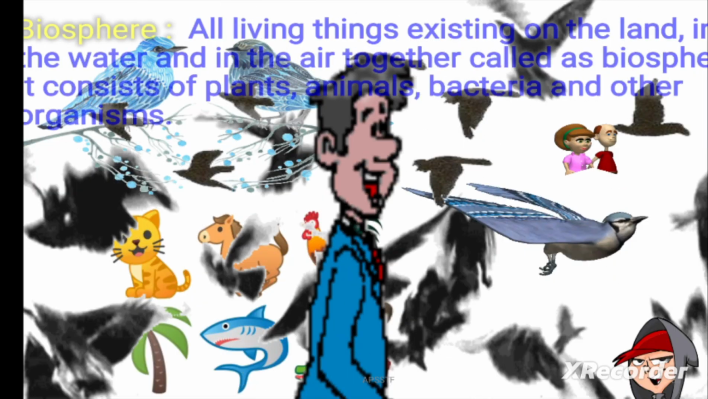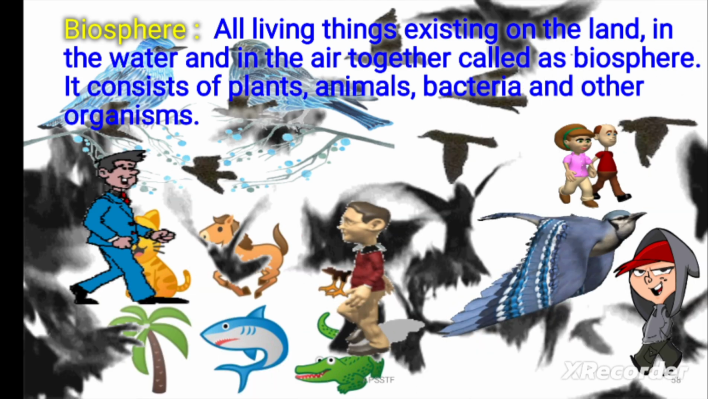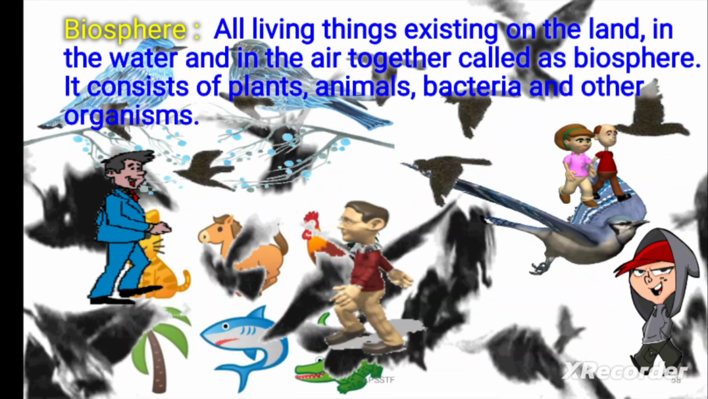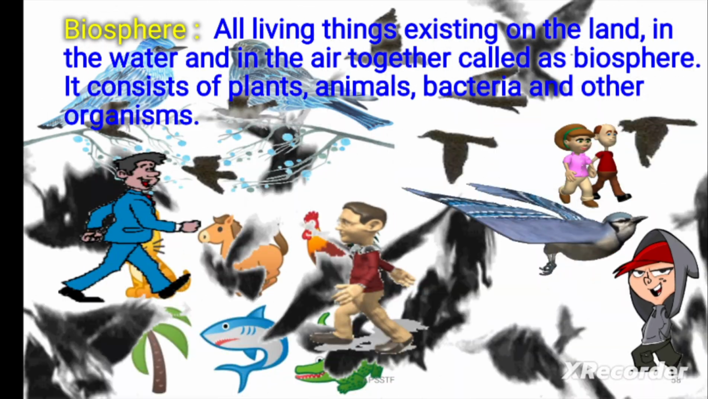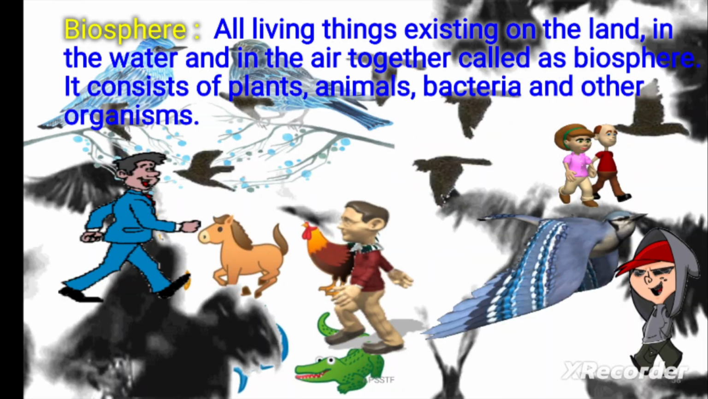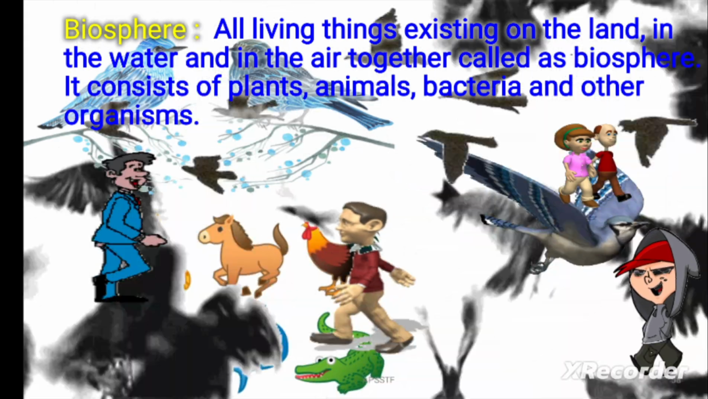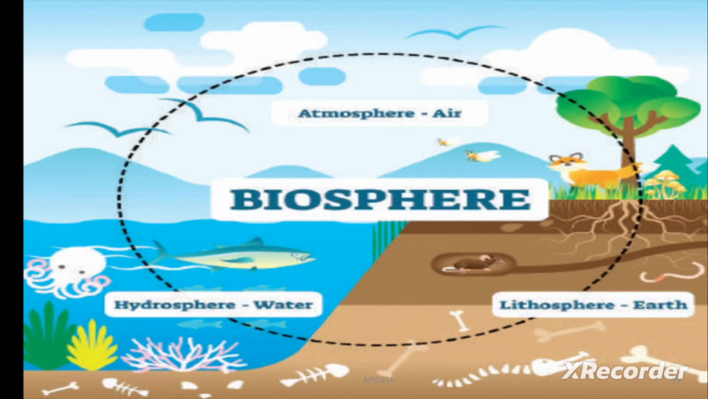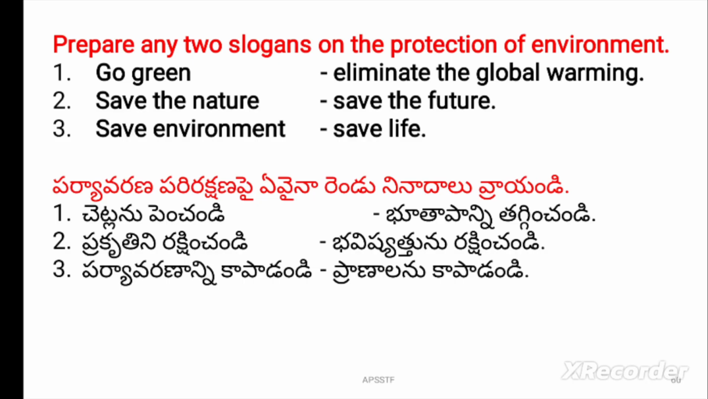Next, we are going to discuss the biosphere. All living things existing on the land, in the water, and in the air together are called the biosphere. It consists of plants, animals, bacteria, and other organisms. Biosphere we can find in water, land, and air also. Prepare two slogans on the protection of environment: Go green, eliminate global warming; save the nature, save the future; save environment, save life.